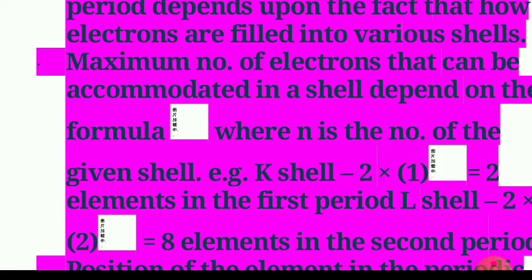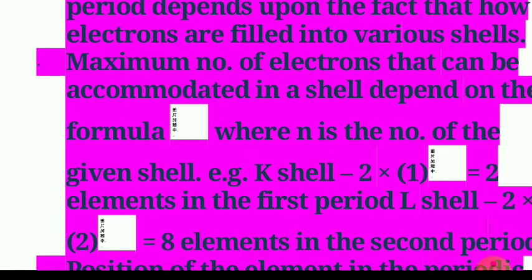For the K shell, n is equal to 1. For the L shell, n is equal to 2. So 2n squared is the formula according to which we can calculate the maximum number of electrons accommodated.